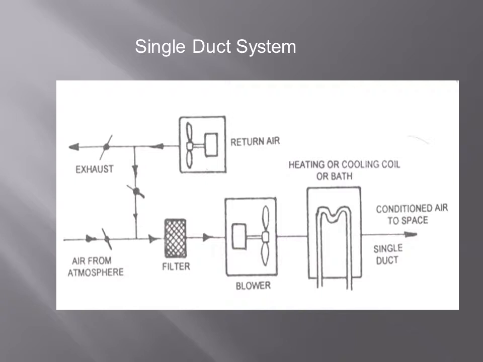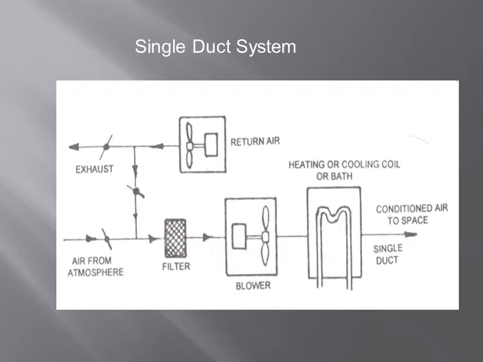Here the fresh air and a quantity of return air are mixed, and the mixture of the two streams, fresh air and used air, is then filtered.